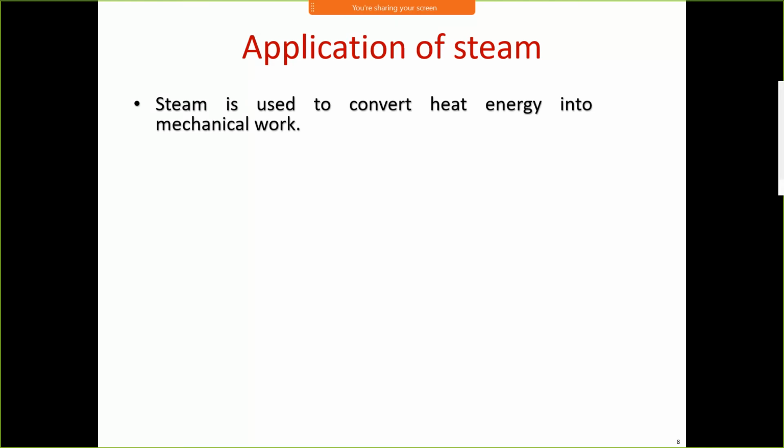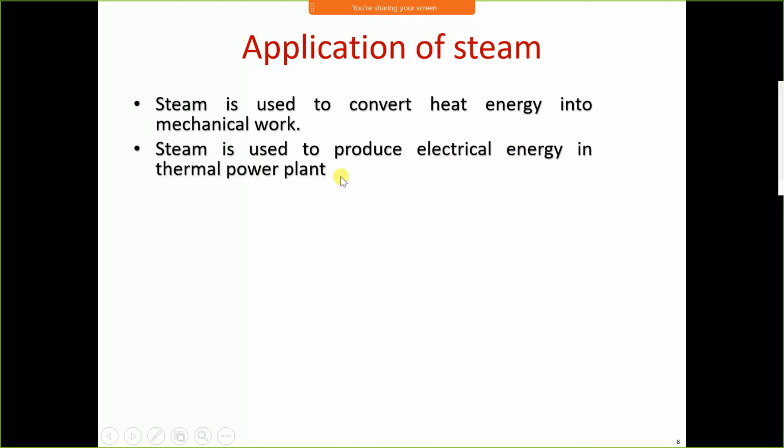Application of steam. Steam is used to convert heat energy into mechanical work. You might have seen in a thermal power plant that when steam strikes the turbine blades, the turbine rotates, and the shaft of the turbine is connected to a generator which generates electricity. In a thermal power plant, first the heat energy of steam is converted into mechanical energy, that is the rotation of the turbine, and the mechanical energy is converted into electrical energy with the help of the generator. Steam is used to produce electrical energy in thermal power plants.